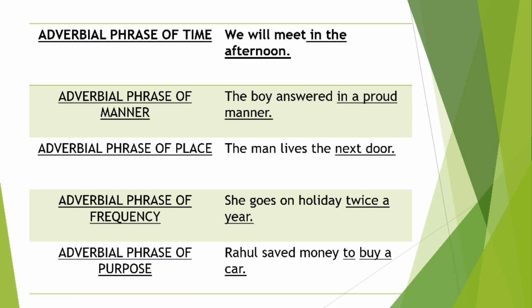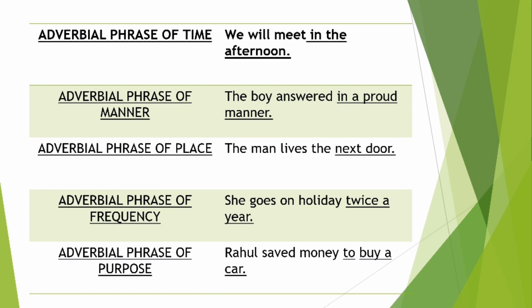Got it? In the same way, adverbial phrase of manner, obviously, will tell us the manner in which the action was done, right? Just see the example: the boy answered in a proud manner. Again, the way he answered is described. So in a proud manner will be an adverbial phrase of manner, because it is describing the manner and it's a phrase which is doing the work of an adverb.